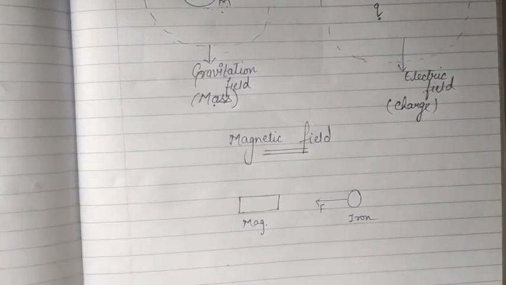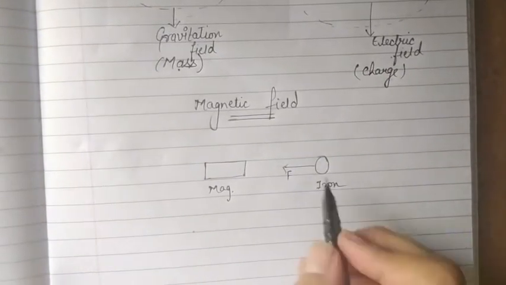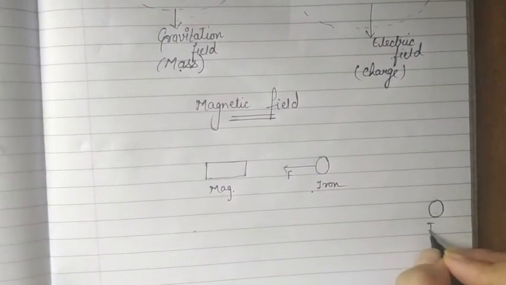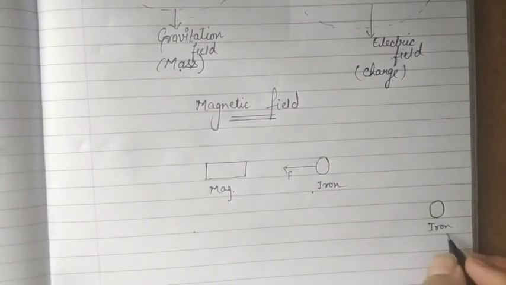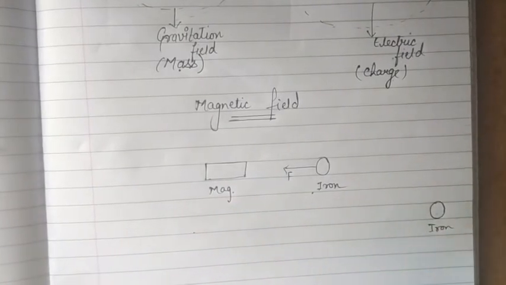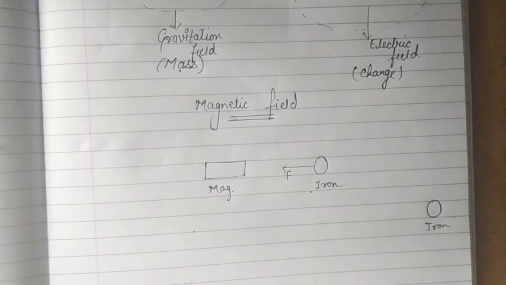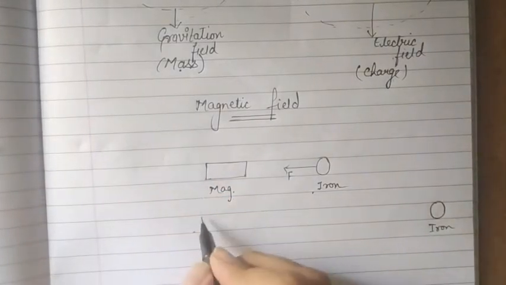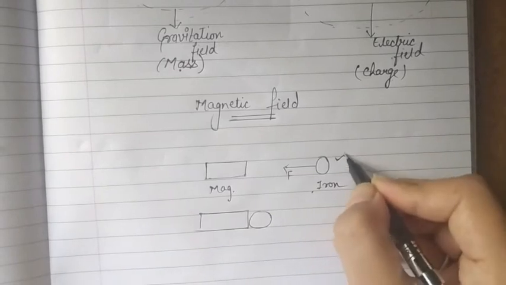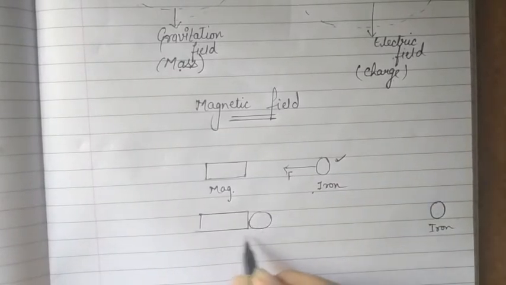But if we place this iron piece far away from the magnet, like here, then we observe that there is no force exerting on the piece of iron, or there is no attraction. So we conclude that around the magnet, this piece जो near by place होगा, it will get attracted towards the magnet.